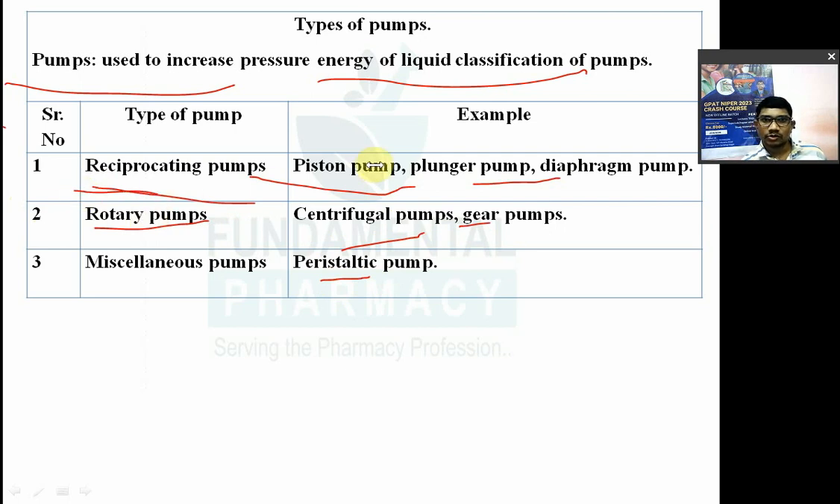In the reciprocating pump you have different types. In the piston pump also you have different types: single piston, double piston, single acting, double acting. So we are going to see that.